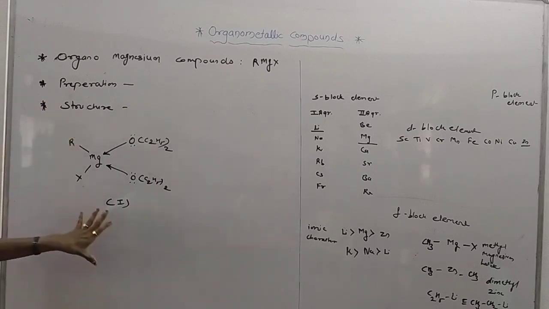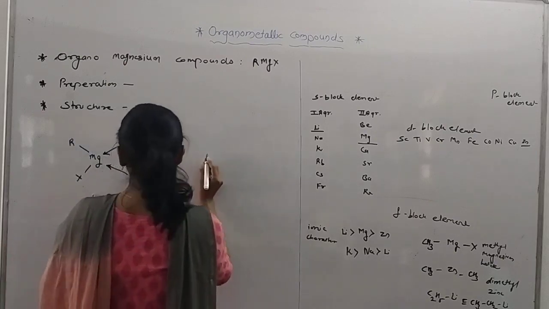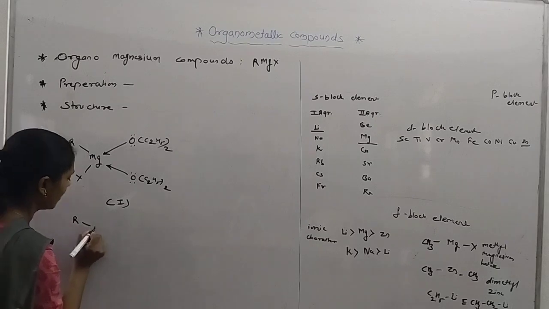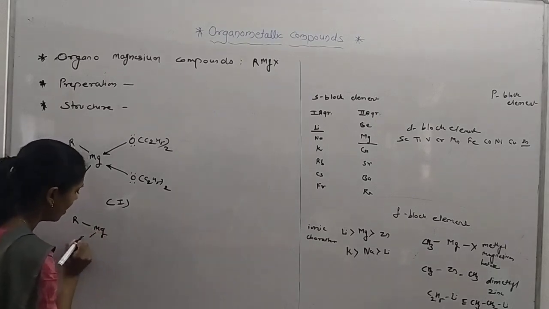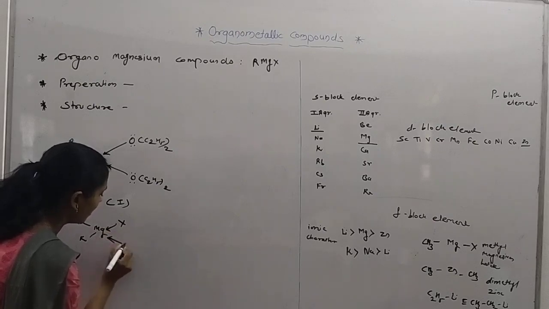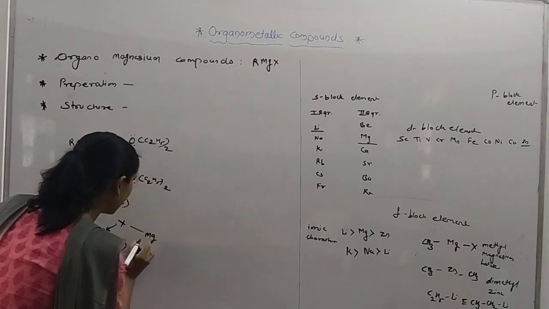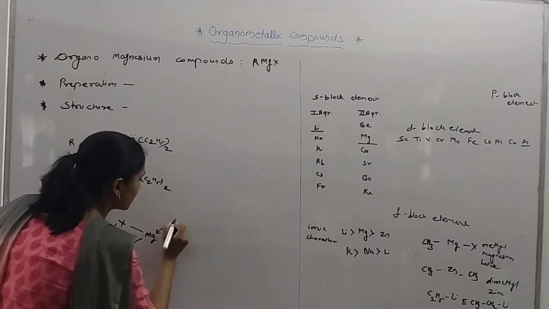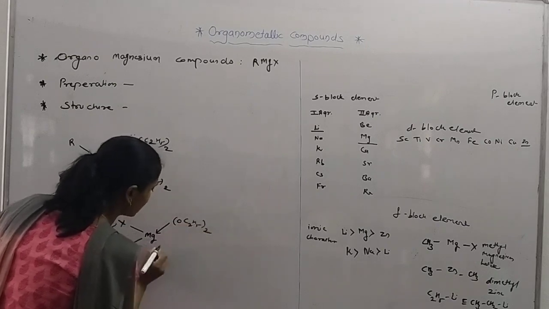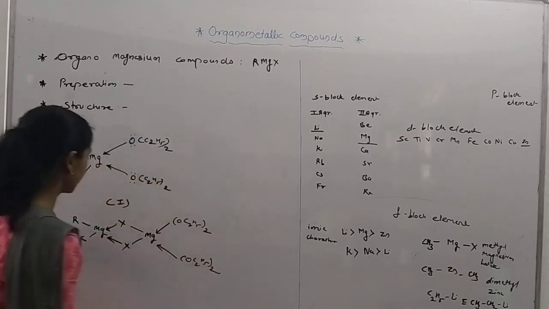So this is one kind of representation for the organomagnesium compound. Another representation is also there. I have written R Mg X, with O C2H5 taken twice.